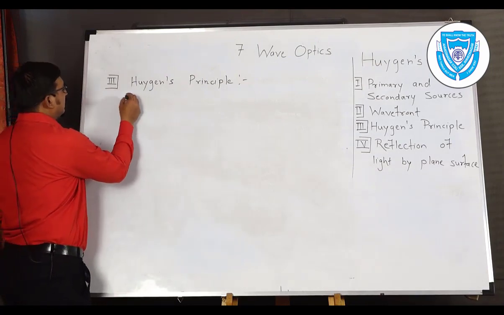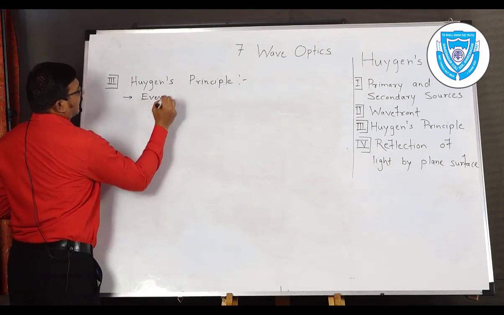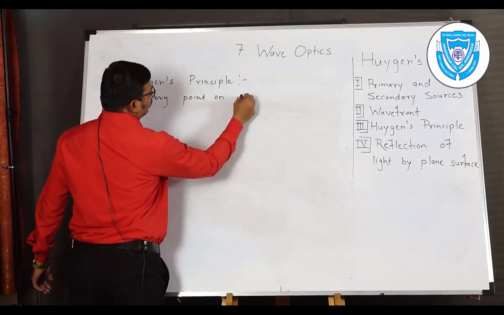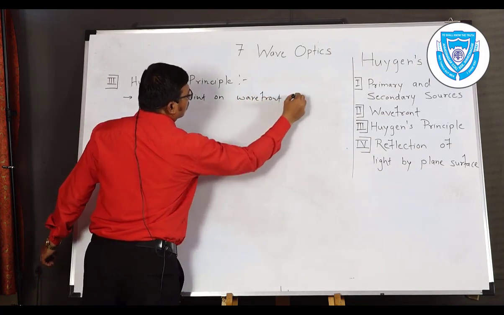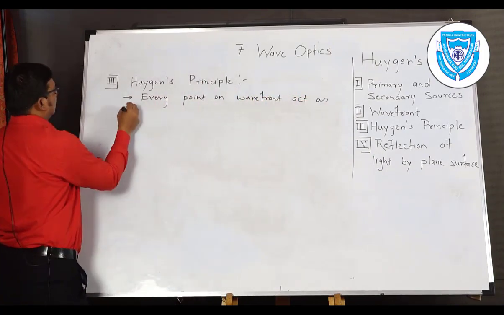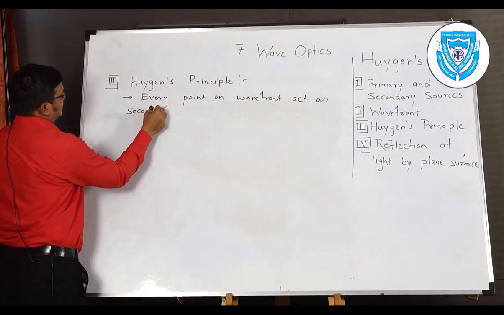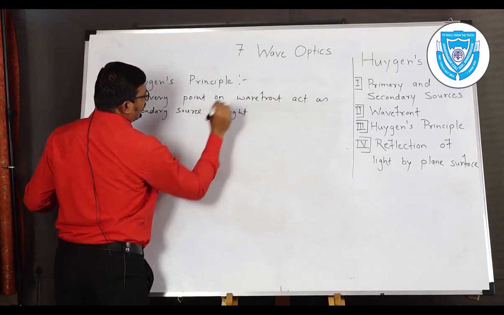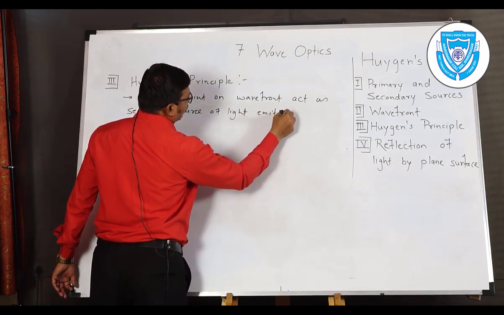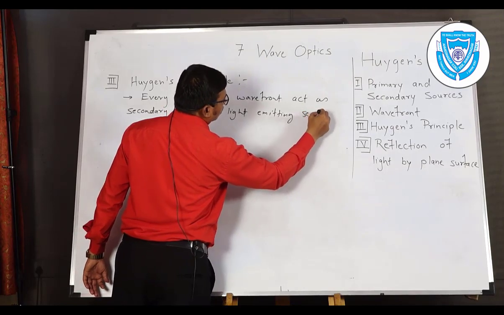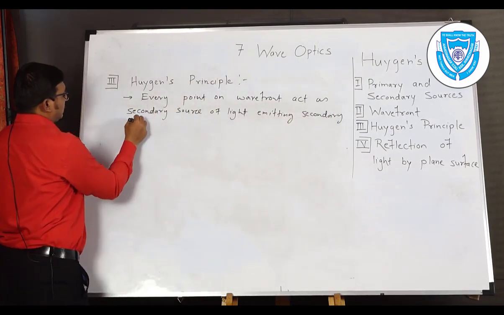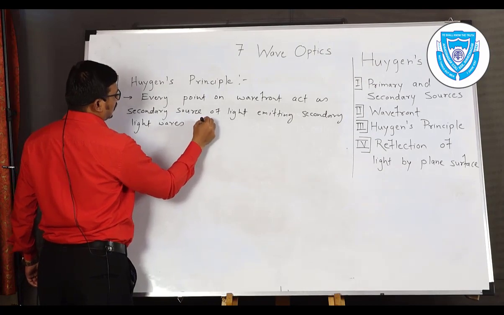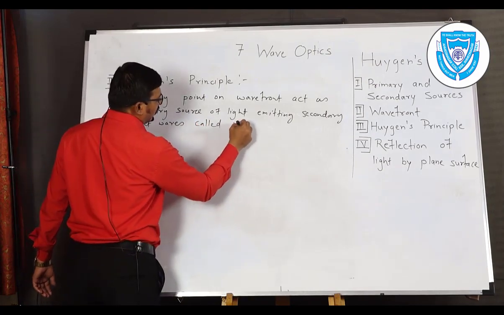So very first point is every point on wavefront act as a secondary source of light emitting secondary light waves called wavelets.